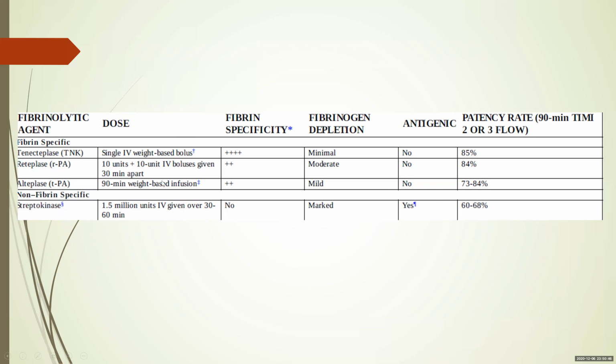Also, if you look at tenecteplase and alteplase, they have a weight-based dose compared to streptokinase, where there's a fixed dose of 1.5 million units. So for a big person, it's a small dose, and for a small person, it's a big dose. And also with streptokinase, the risk of bleeding is higher than with fibrin-specific agents like tenecteplase, reteplase, or alteplase. So if given a choice, prefer the newer fibrin-specific fibrinolytic agents.